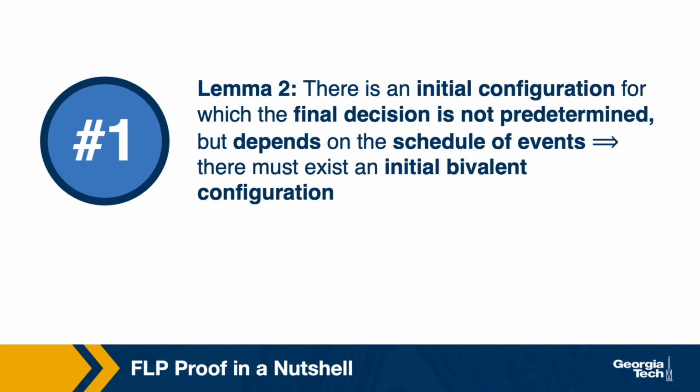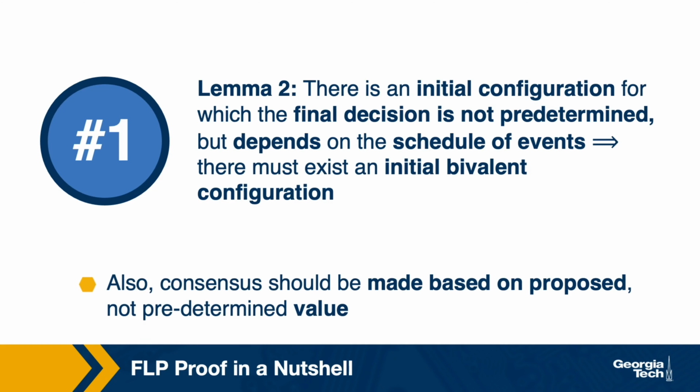Also, if the system only has predetermined states, that makes it trivial to prove that it won't be able to reach consensus, because remember, consensus requires that the agreed upon value is something that one of the nodes actually proposes and not some fixed predetermined pre-agreed upon value.